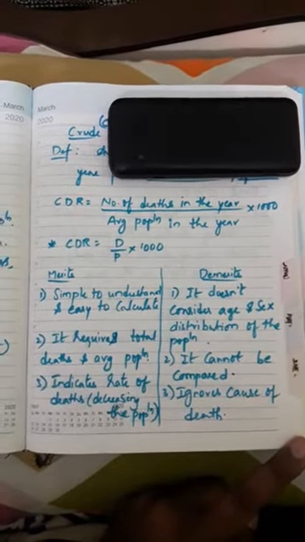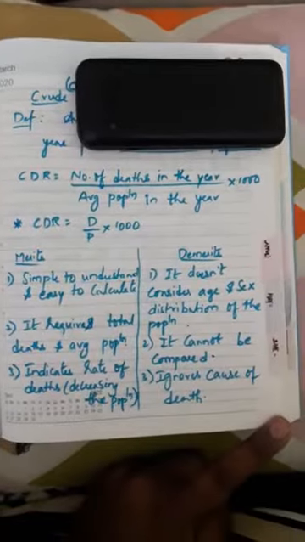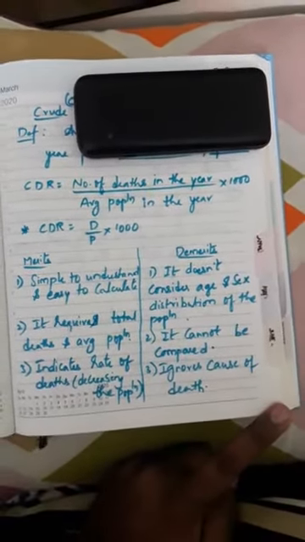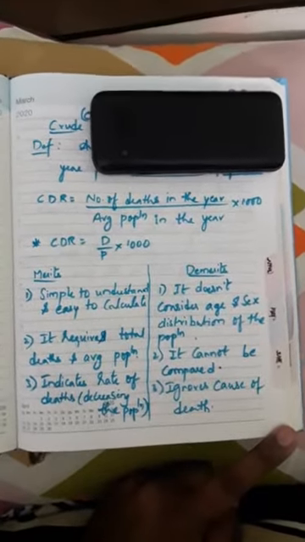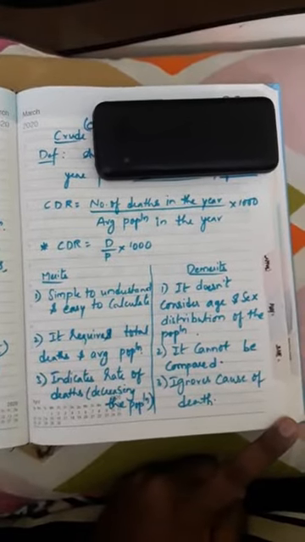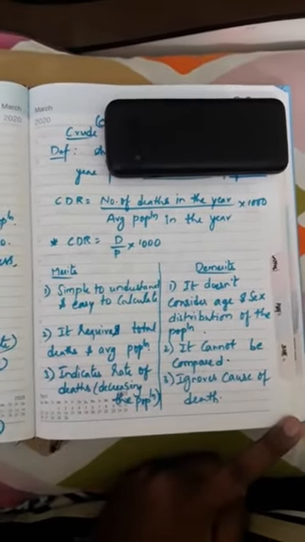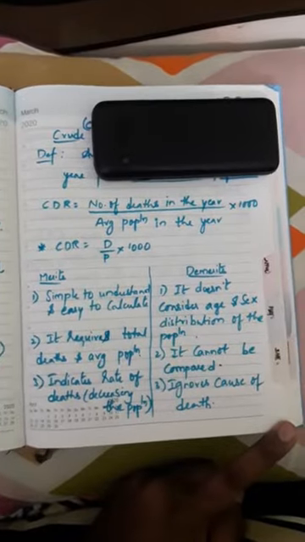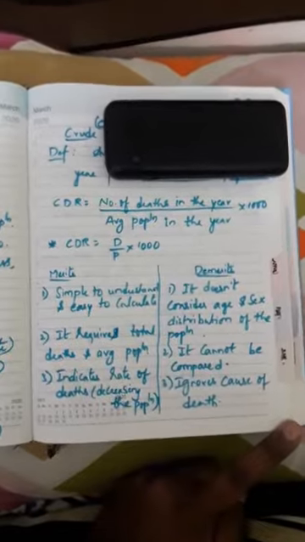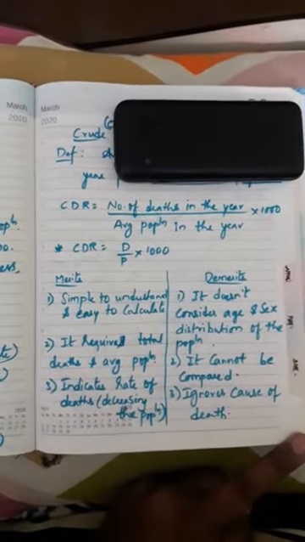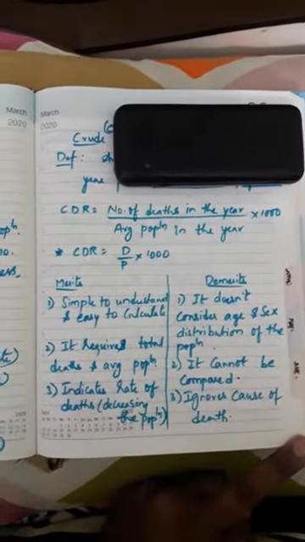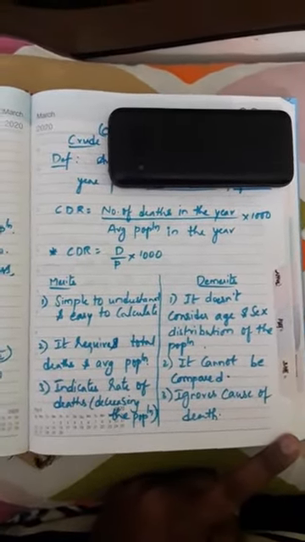So it does not consider age and sex distribution of the population. Remember, I am not mentioning compositions, but age and sex distribution. Sex distribution means only male deaths, only female deaths; that way it won't be there. Deaths means deaths. It's common to all. Birth, again, there is a possibility: female birth, male birth, transgender birth. So there are many ways of occurring birth. But death, there is only one way. So it does not consider age and sex distribution of the population.